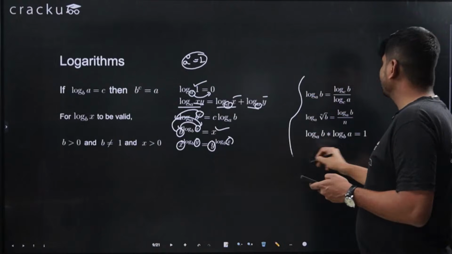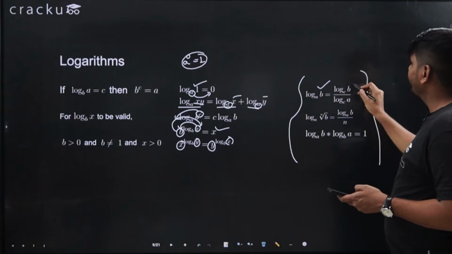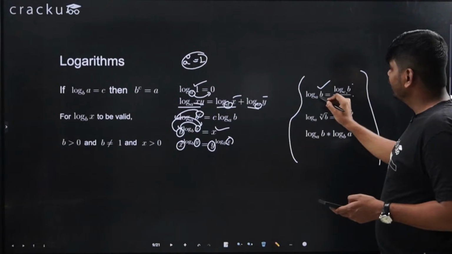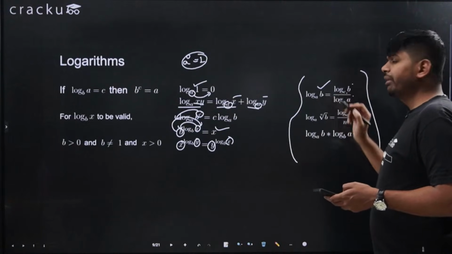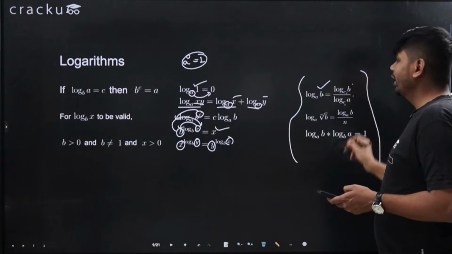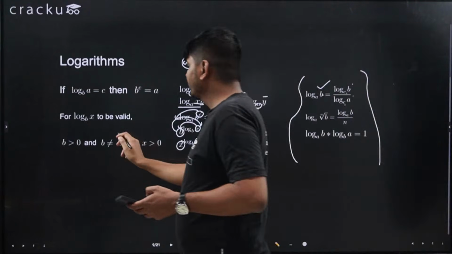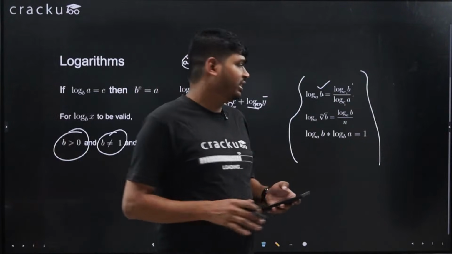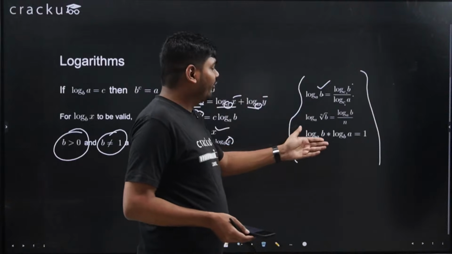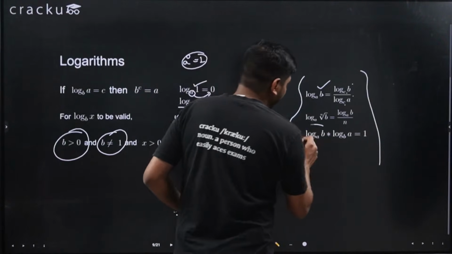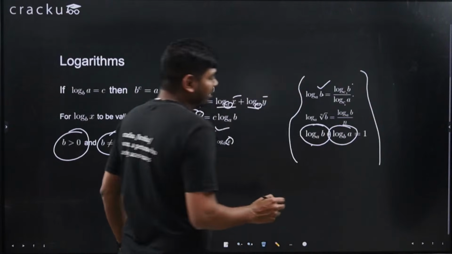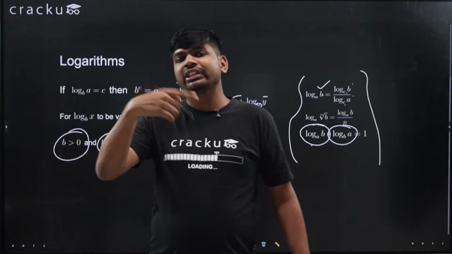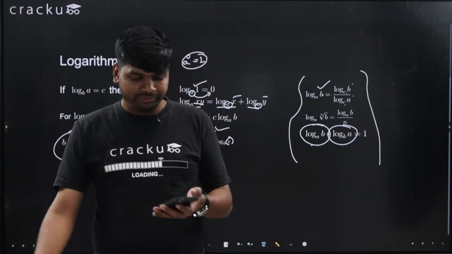Now log b to the base a can be written as log b to the base c upon log a to the base c. Like, I can change the base. When b and a both are given, I can change the base to c, and it should be defined, like c should not be equal to 1 and c should be greater than 0. These are the basic things. And if a multiplication is given, log b to the base a into log a to the base b, these are simply like a into 1 by a. Like if x is given and the second one is 1 by x, so the product will be 1.